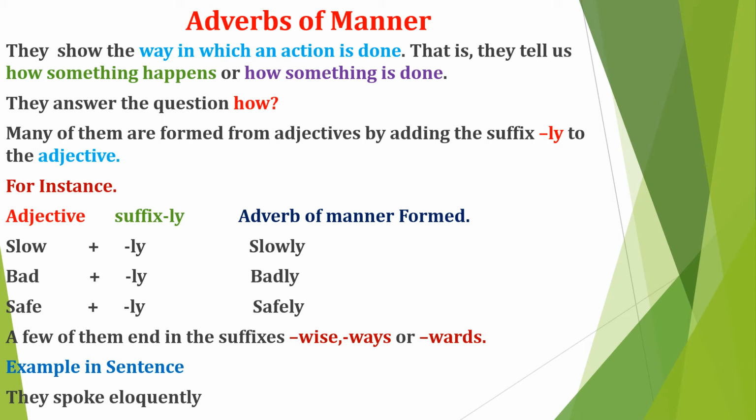We also have the adjective bad. When you add the suffix ly, you will form the adverb of manner badly. We also have the adjective safe. When you add the suffix ly, you form the adverb of manner safely. So all these adverbs of manner are formed from adjectives by simply adding the suffix ly. Remember, not all words that end in ly are adverbs of manner.